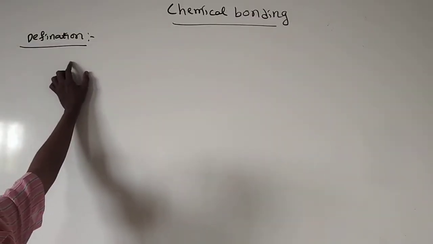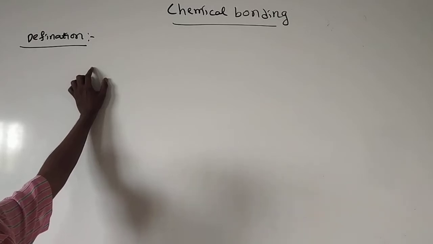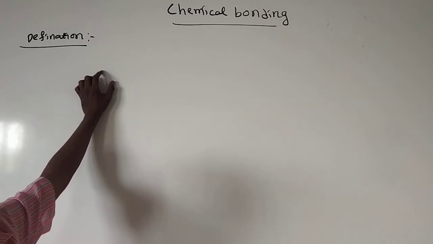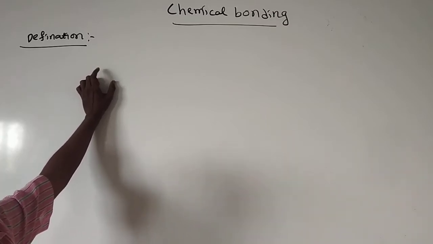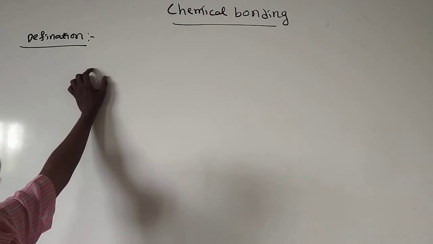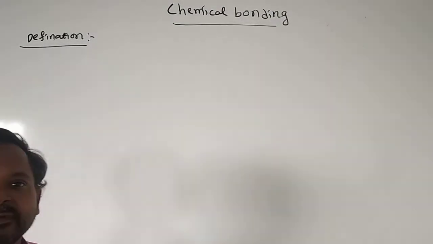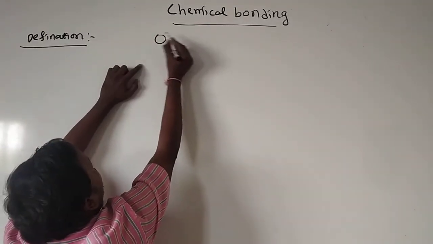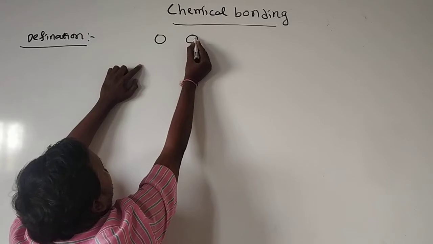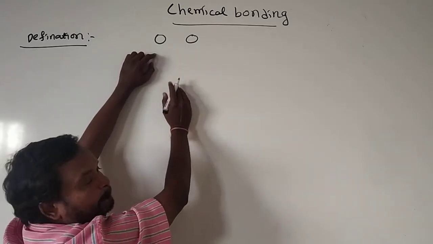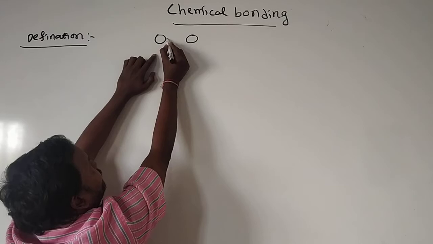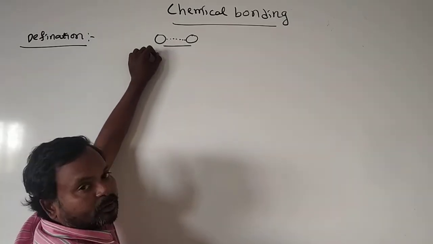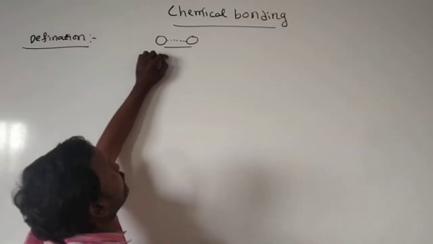The attraction forces between two molecules, same or different, the attraction forces between two atoms, same or different, we call a chemical bond. That means the attraction forces between two molecules in external space like this we call a chemical bond.